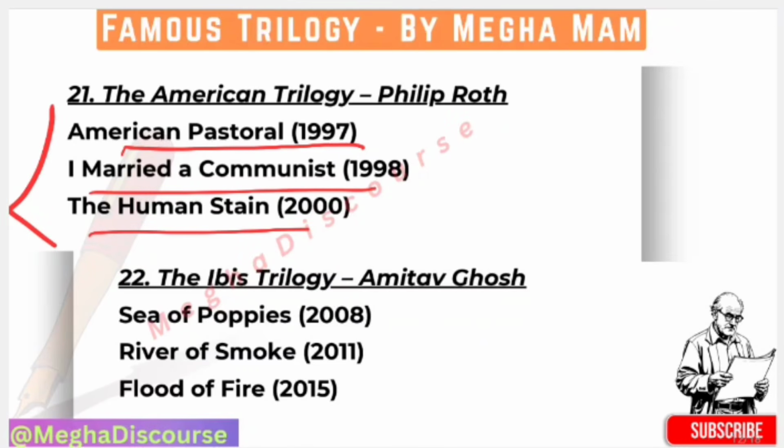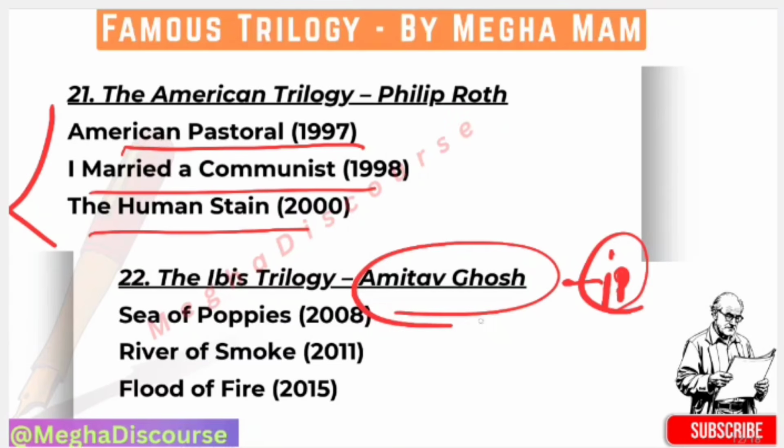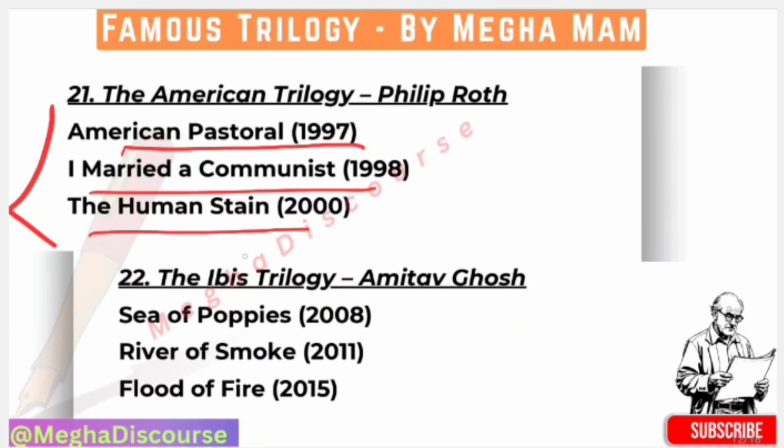Then we have the Ibis Trilogy, the most important. It is written by Amitav Ghosh and it is on the opium trade. First you should know about the Ibis: it is a ship, the symbolism of a ship. We have Sea of Poppies, written in 2008. You have to know the chronology and the years. It introduces characters from different backgrounds boarding the ship Ibis during the opium trade, as I told you.